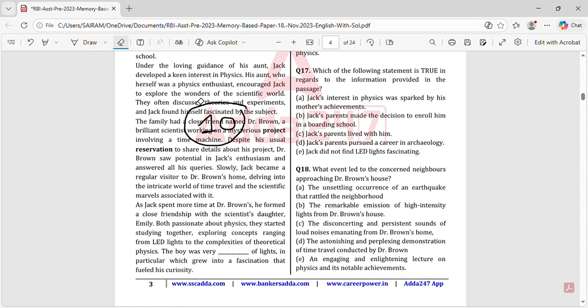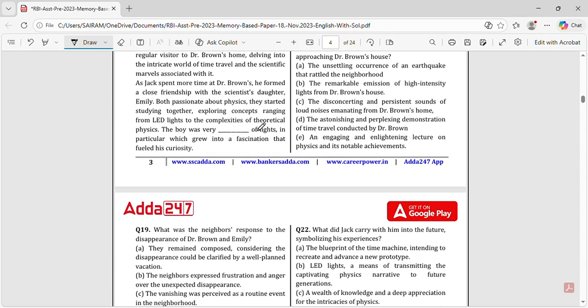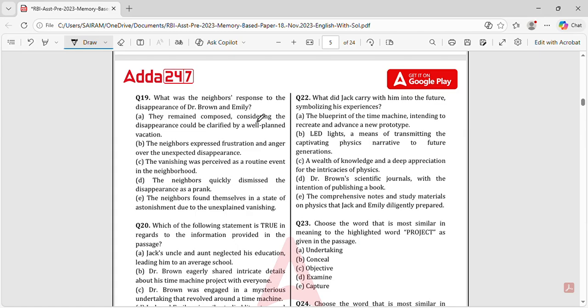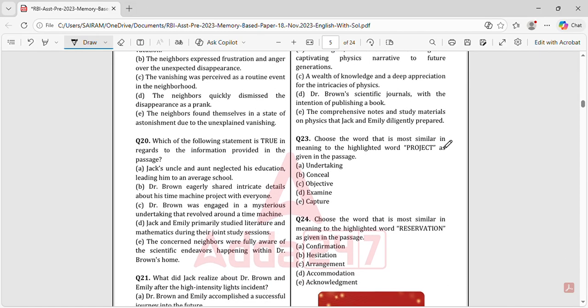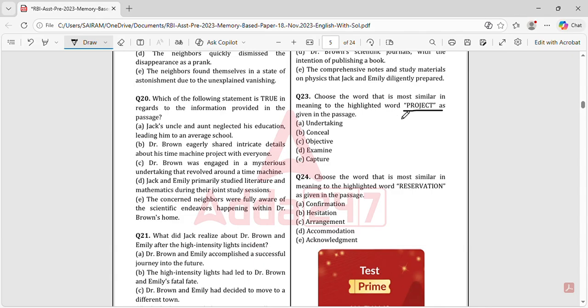And this is the problem happening. And please, it's not mandatory to attend all the questions. If you don't know, for example, given some synonyms, here you can see: choose the word that is most similar in meaning to the highlighted word 'project' as given in the passage. So project, in the sense, what is a project? It is the work that we do, we say it as a project. In the context of your colleges or any company you work in, that is a project. They give you some work, you're supposed to do it, and they name it a project.